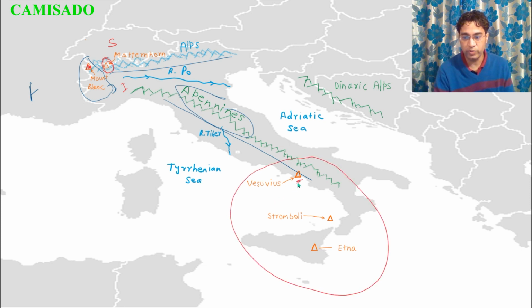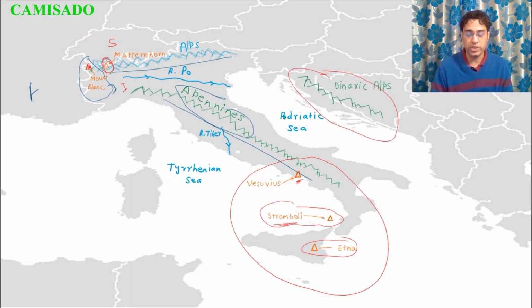So this is Vesuvius, this is Stromboli, it is located on the Lipari Islands, and sometimes it is also called the lighthouse of the Mediterranean. This is Etna, and these are the Dinaric Alps. These are located in the Balkan Peninsula. Sometimes there can be a question: which two mountain ranges lie parallel to the Adriatic Sea? These would be the Dinaric Alps and the Apennines.